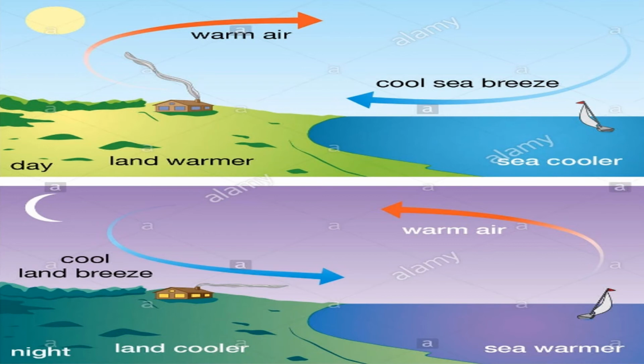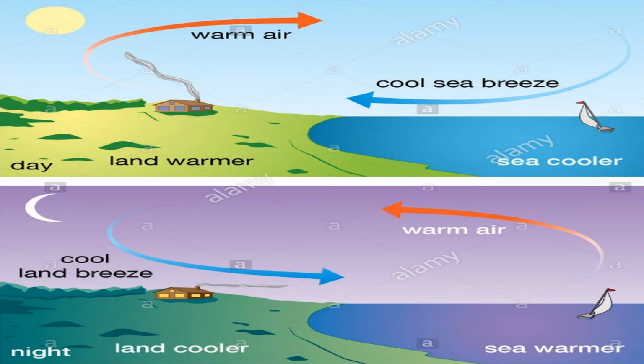In the daytime, the warm air from the sea rises up, and the cool air from the land goes to the sea. Okay children, and the warm air again comes to the land. Okay children, this is called sea breeze. Okay, can you all understand?